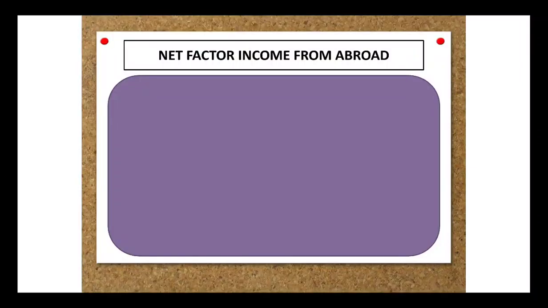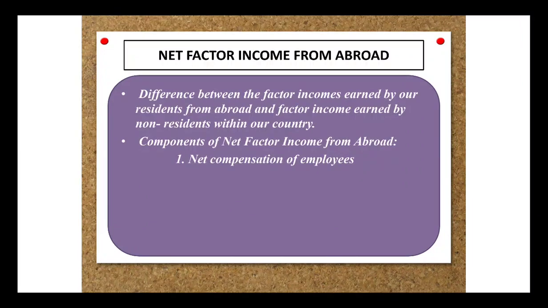So the first one talks about net factor income from abroad. NFIA generally says that whatever factor income the residents are earning from abroad, you will deduct the factor income that is earned by the non-residents within our country. Now this factor income can be in various forms. It can be wages, rent, interest, dividend, or retained earnings as well. So this we have divided under three components.